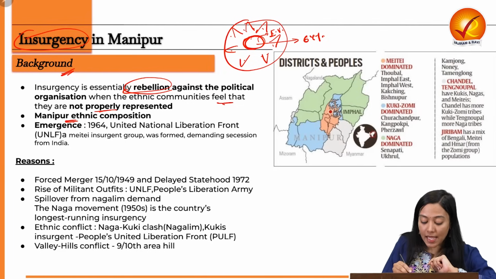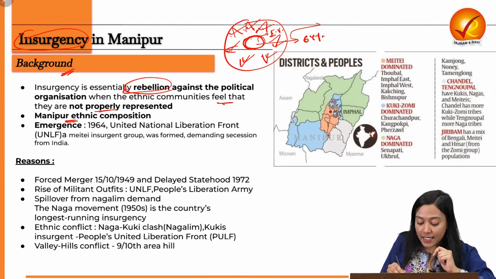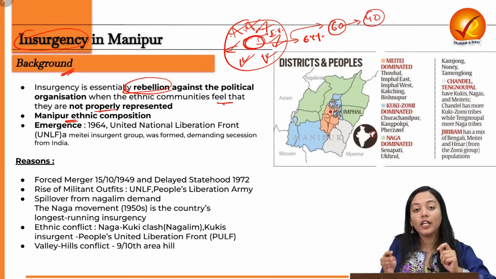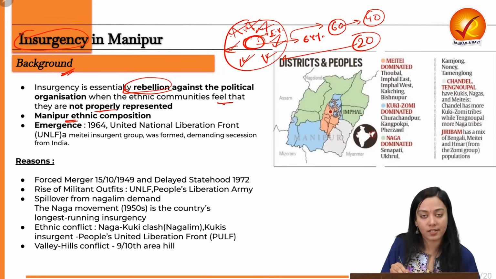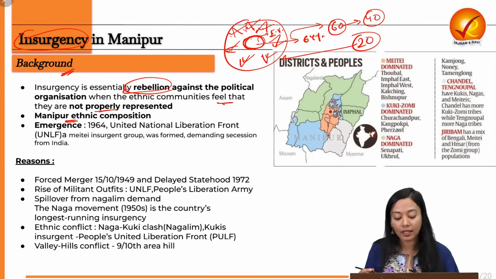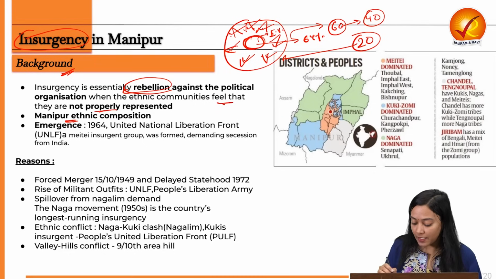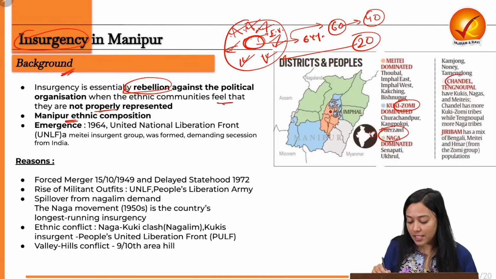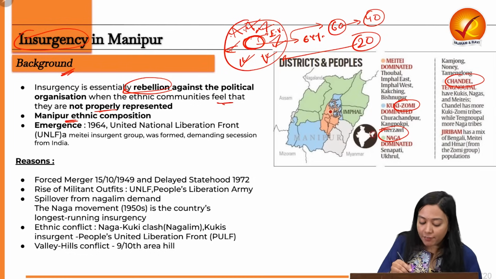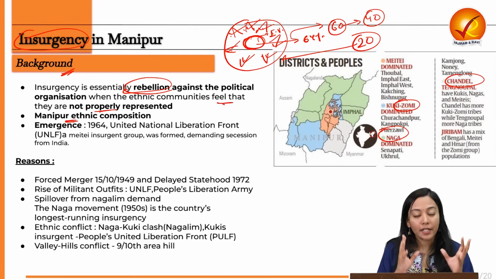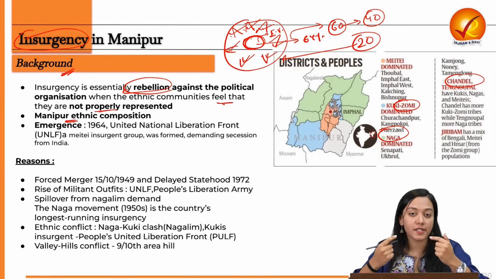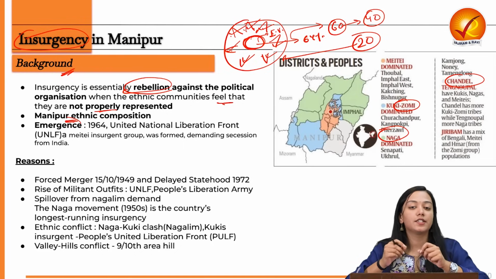The second perception is that the people of the hilly region also lack representation in political groups, because the state legislature, which has 60 seats in total, has 40 representatives from the Imphal Valley, that is, from the Meitei community, and the remaining 20 are from the hilly regions, accommodating tribes like the Kuki, Zomi, Naga and Chandel. They feel particularly deprived compared to the non-tribal Meitei community living in Imphal. And because there is a perceived sense that they lack political representation, insurgency has emerged in Manipur.